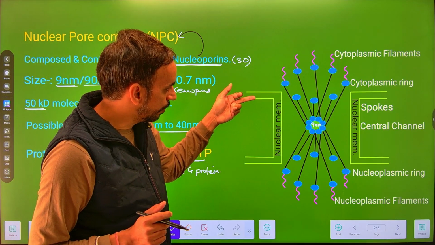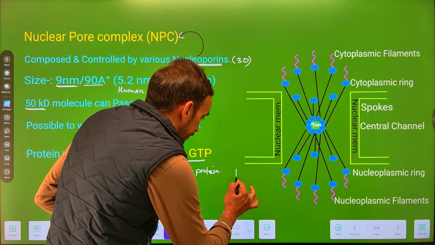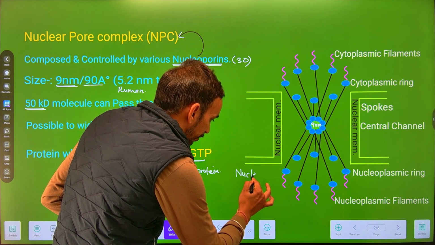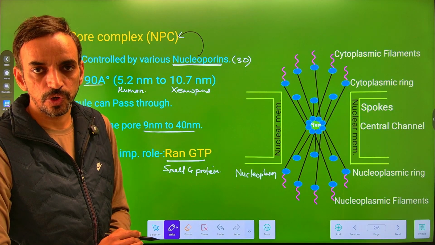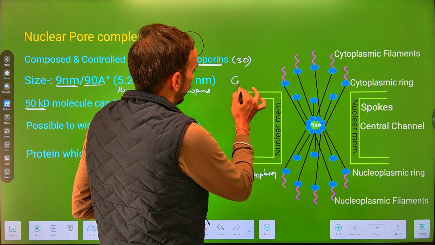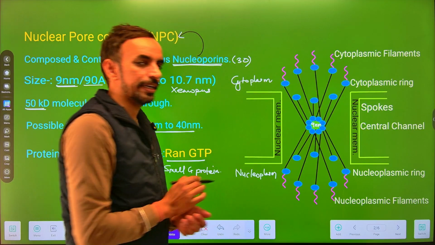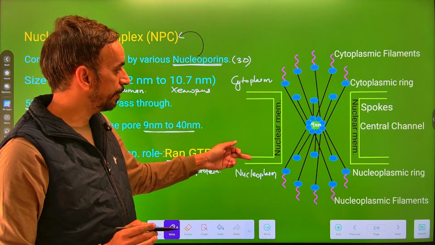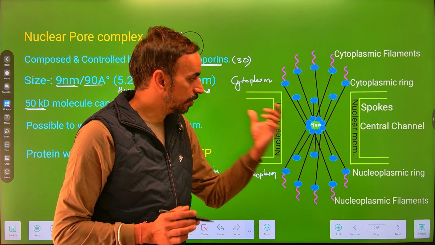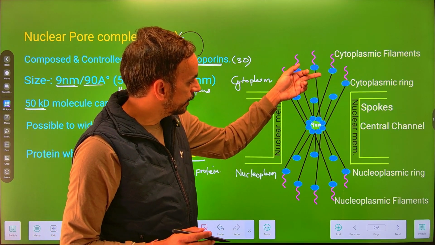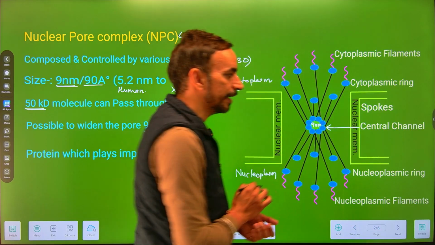Now we have nuclear outer membrane and nuclear inner membrane. Within the inner membrane, we have plasm, which is known as nucleoplasm, जिसे अपन कहते हैं there is a presence of nucleoplasm. And outside the nucleus, we have cytoplasm. So we can say the nuclear membrane is a permeability barrier between the cytoplasm and the nucleoplasm. Now, if we talk about the structure of this nuclear pore complex, it is made up of a central channel, and the size of this central channel is 9 nm.